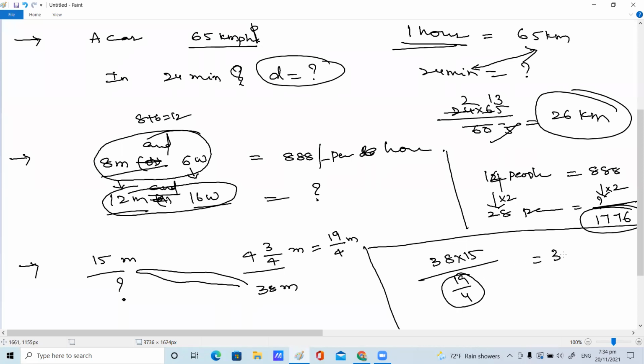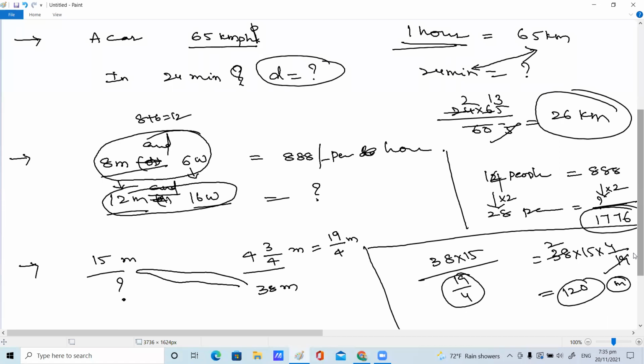It will go to the numerator. 38 into 15 into 4 by 19. It's simple cancellation. 19 ones are 19, 19 twos are 38, and 15 into 8 is 120. Very good. So 120 men are required to dig 38 meters of hole. Any doubt here?